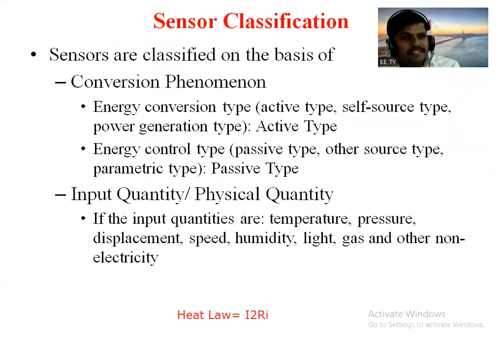Now some sensors can be classified based on the conversion phenomenon. So do you know the different types of conversion phenomenon? Energy conversion: from mechanical to electrical, from heat to electrical, from electrical to other electromechanical forms. There are different types of energy conversion. So in energy conversion type, there are some active type of sensor, some cell type of sensor, and some power generating type of sensor. So active type, self source type, and power generation type.